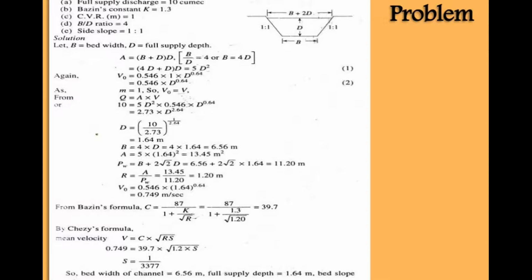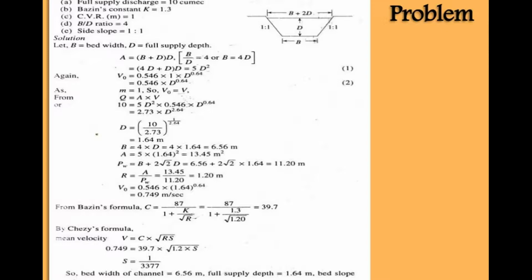Now we can separate the value of D from this given equation. The discharge is given, 10 Qmax, so the Q value is available. Putting Q equal to AV by equations 1 and 2, we get the value of D is equal to 1.64 meter.